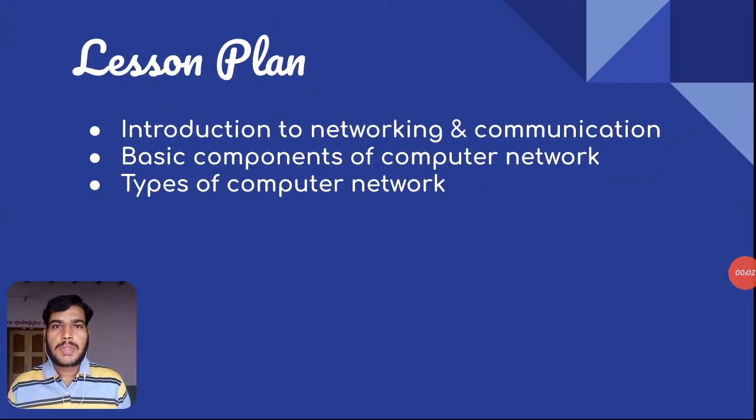In this session, you will be learning what we mean by networking and communication, what the basic components of a computer network are, and what its types are.